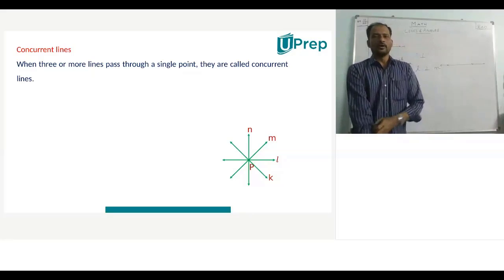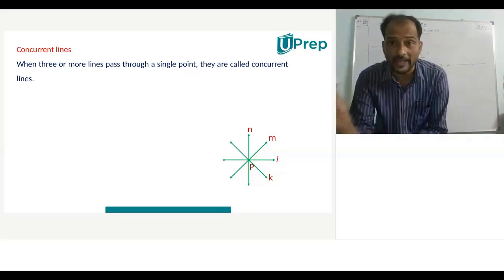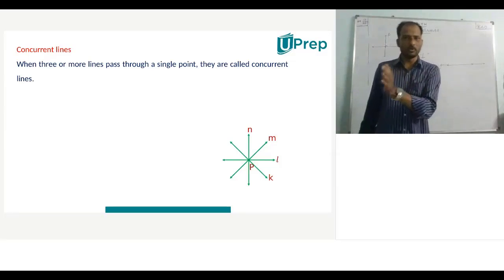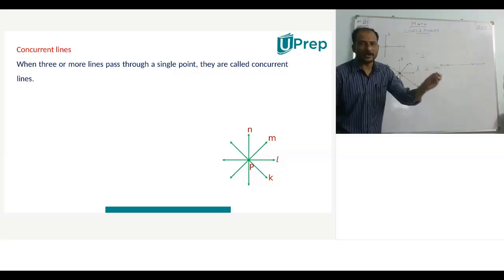Write down: if three or more lines pass through the same point, then they are said to be concurrent.